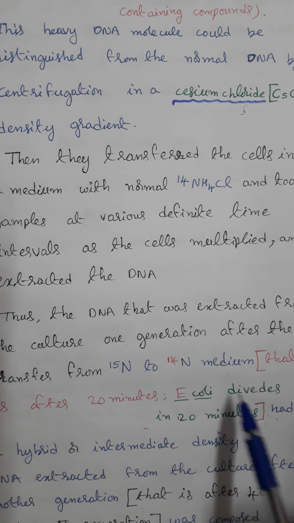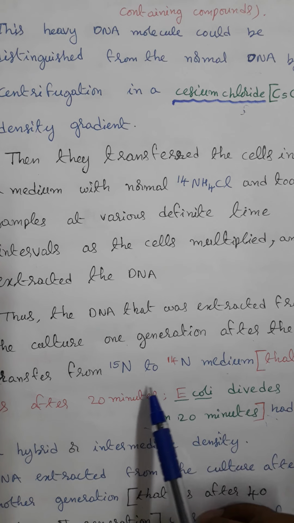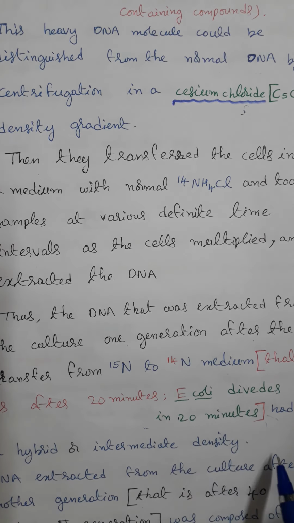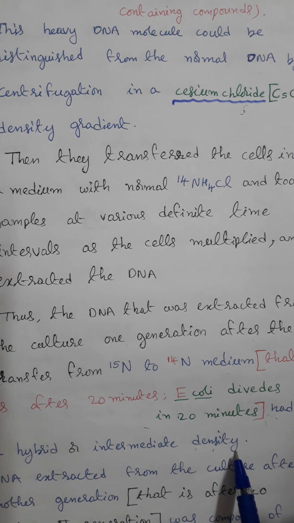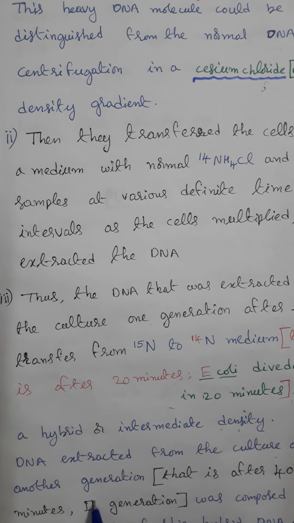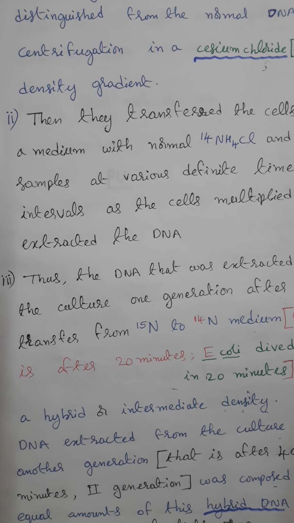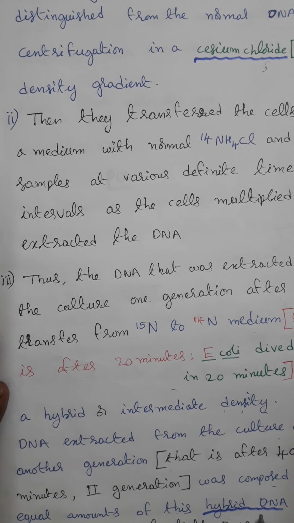So the DNA that was extracted from the culture one generation after the transfer from N15 to N14 medium had a hybrid or intermediate density. DNA extracted from the culture after another generation was composed of equal amounts of this hybrid DNA and of light DNA.